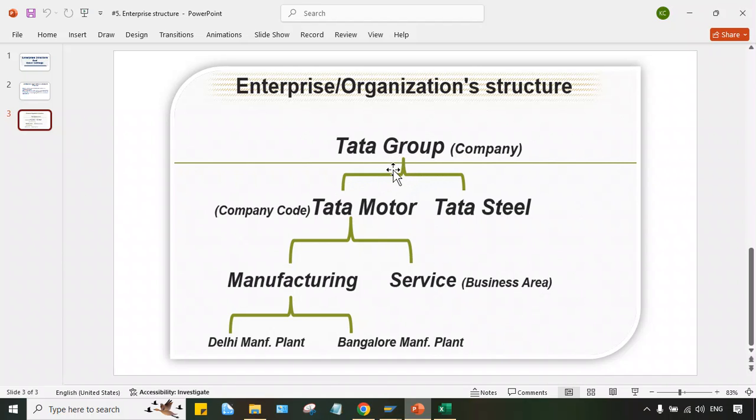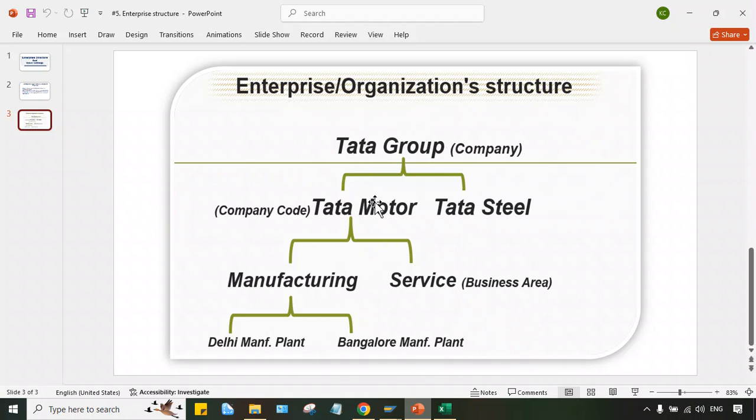Then, as I said, the implementation is happening for Tata Motor. So for Tata Motor, we have to set up a company code. Within Tata Motor, we have two different business areas, that is manufacturing and service. Manufacturing can be further segregated into multiple plants, because it will have multiple plants also. So we have to configure all these things first of all into SAP, guys.